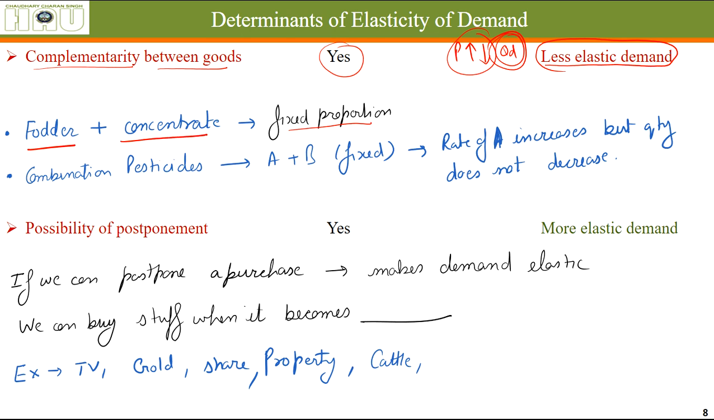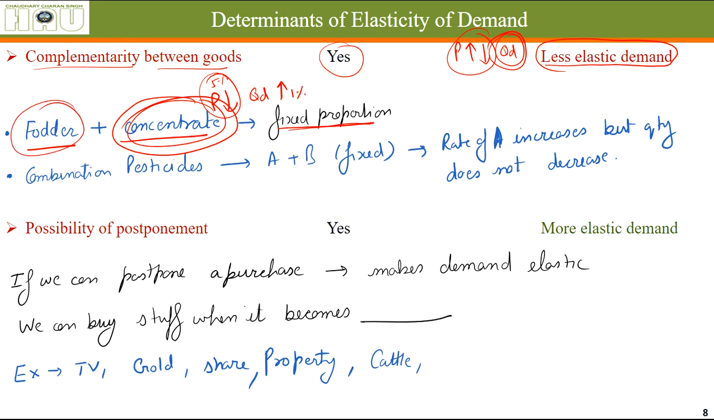As you can see, fodder and concentrate are used in a fixed proportion per animal in dairies. If the price of the concentrate reduces, its quantity demanded is not going to increase very much. Its price reduced by 5%, let's say its quantity demanded increased by only 1%, because you cannot just substitute concentrate for any other thing when it has become cheaper. It will be used in a fixed proportion to the fodder. So the quantity demanded will remain more or less stable. That's why the demand curve for such products is relatively inelastic.